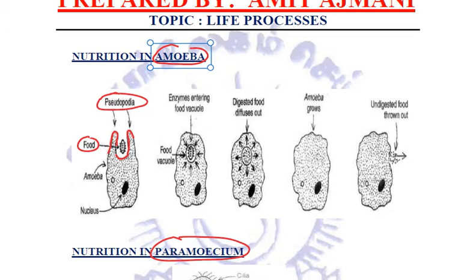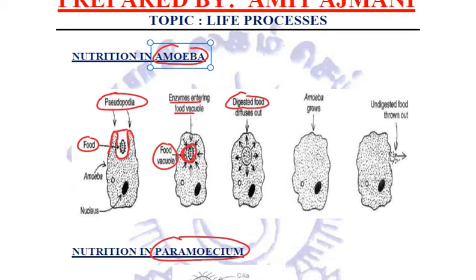Now, the pseudopodia will fuse around and engulf the food particle, forming what is known as the food vacuole. This process is called endocytosis, by which amoeba engulfs its food with the help of a change in shape of the pseudopodia. Now the digestive enzymes will enter the food vacuole and digest the food.